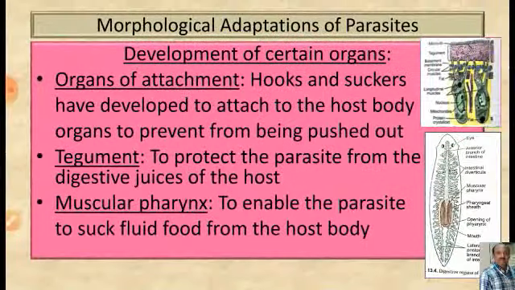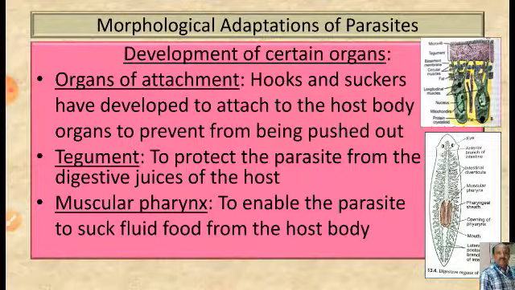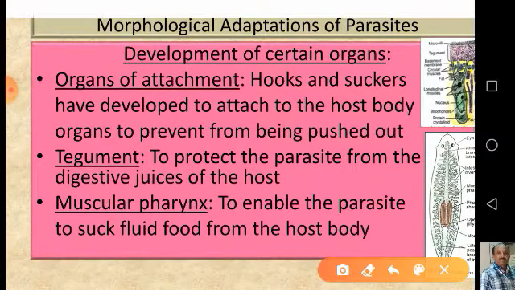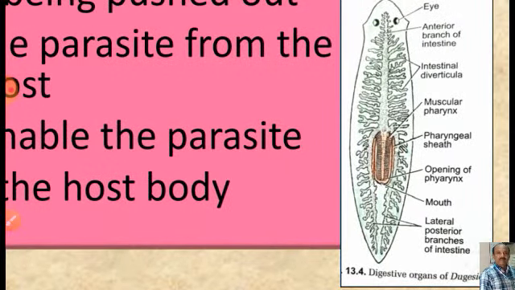Then the next one is the muscular pharynx. What is the specialty of this muscular pharynx? The muscular pharynx enables the parasite to suck fluid from the host body. Now you can see here, this is planaria or Dugesia, where in the digestive organs you can see the muscular pharynx.